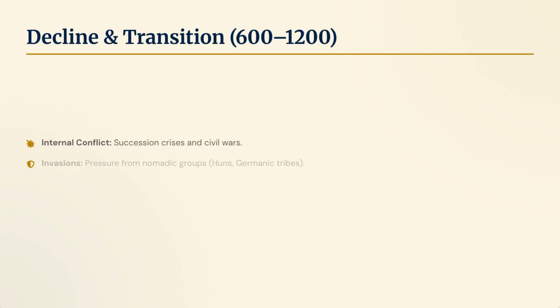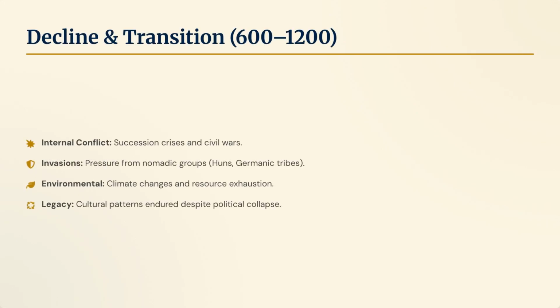The period between 600 and 1200 CE saw the decline and transition of classical empires due to internal conflict and invasions from nomadic groups. Environmental factors also played a role. However, cultural patterns often endured despite political collapse.